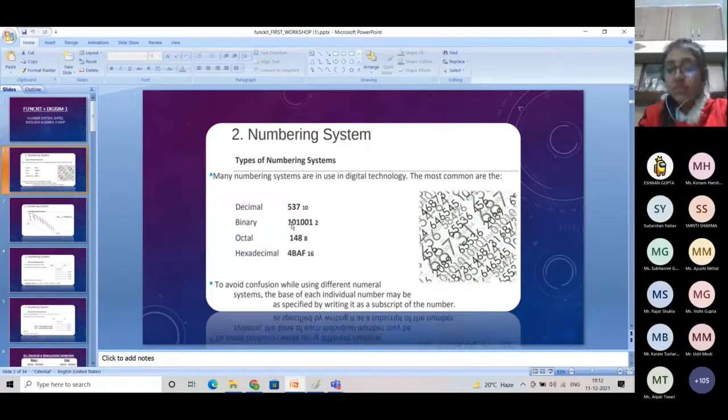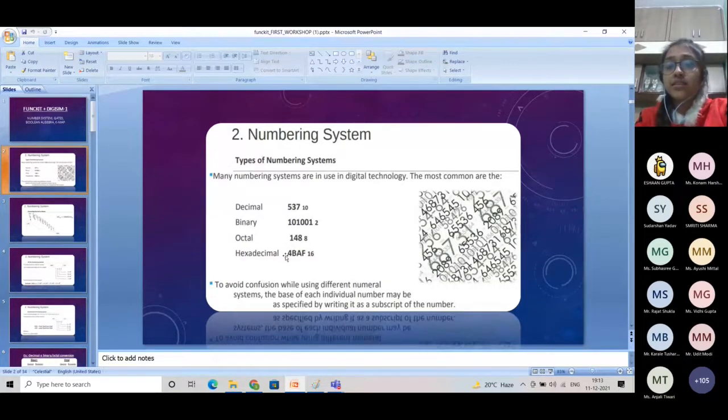Similarly, in binary number system, the base is 2. So, binary number system consists of all the digits from 0 to 2 minus 1, that is 1. In octal number system, the base is 8. As you can see from the name, octal means 8. So here the base is 8. Thus, this number system consists of all the digits from 0 to 7.